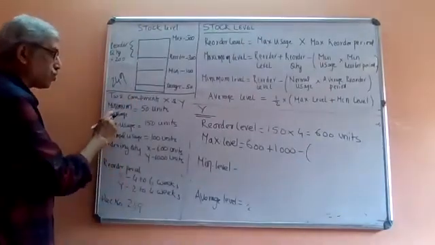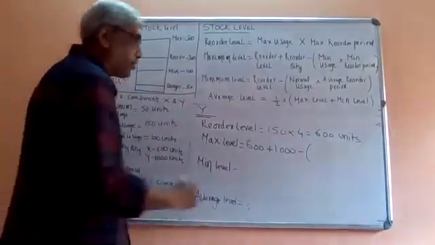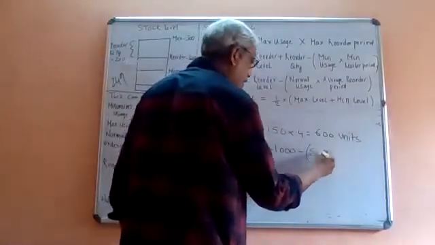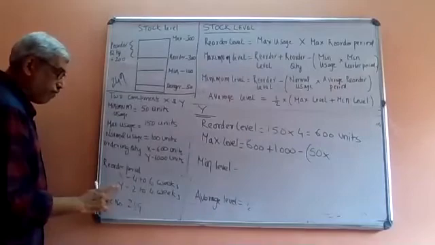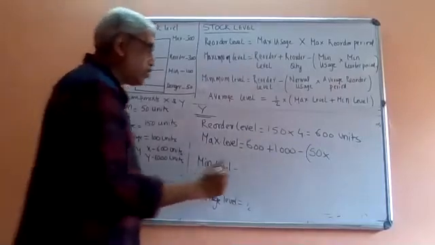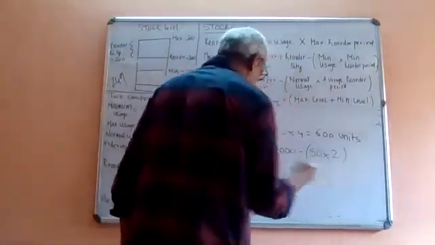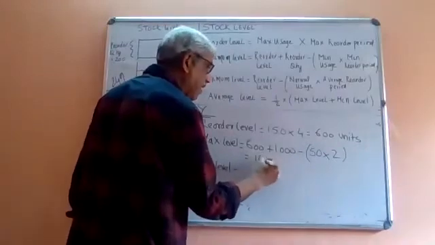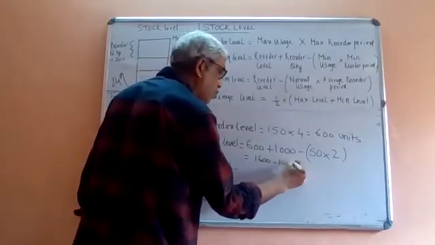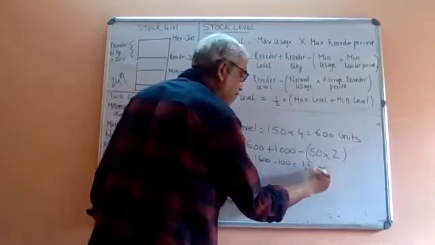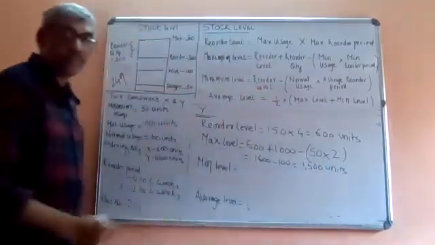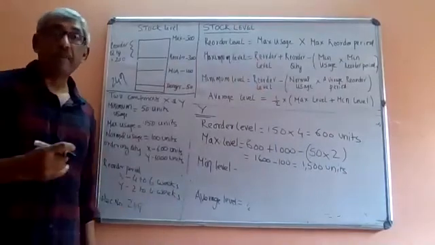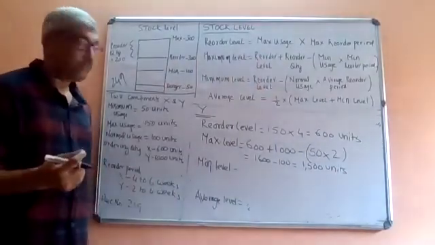Minimum usage, as given in the question, is 50 units, into minimum reorder period. The minimum reorder period for Y is 2. So it is 1600 minus 100, which equals 1500 units. That is the maximum level of the stock.